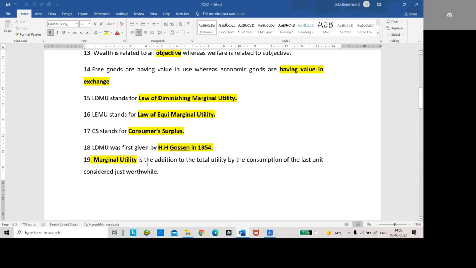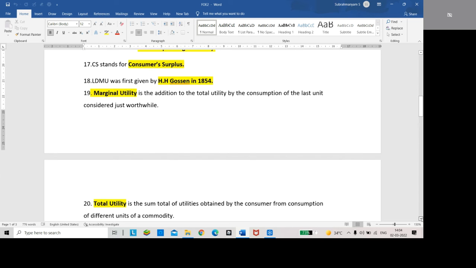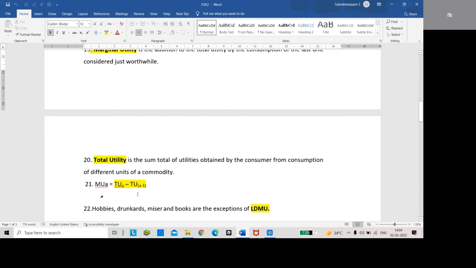Marginal utility is nothing but the difference between total utility and the total utility of the preceding unit. The marginal utility of the nth unit is the total utility of n minus the total utility of n minus 1.